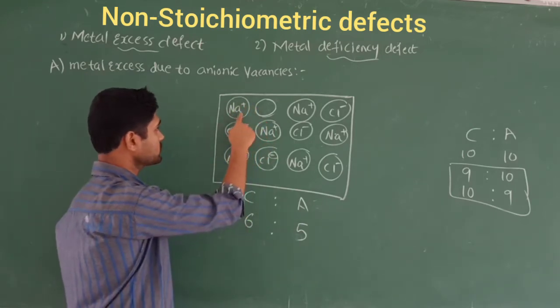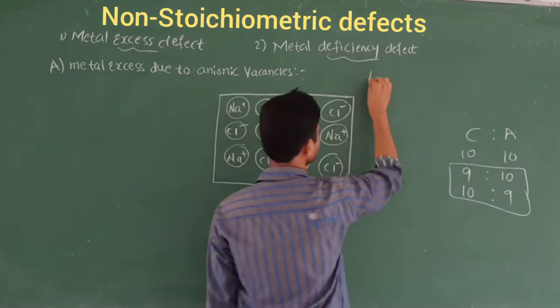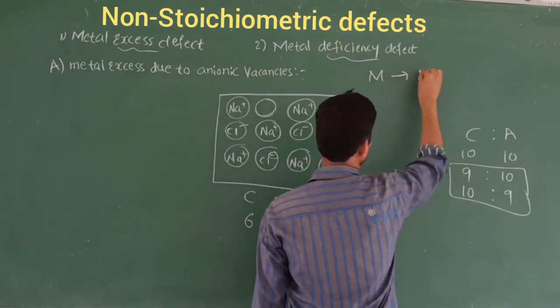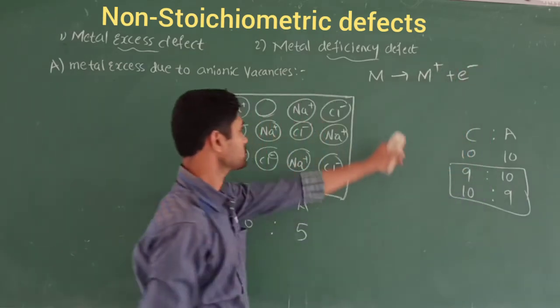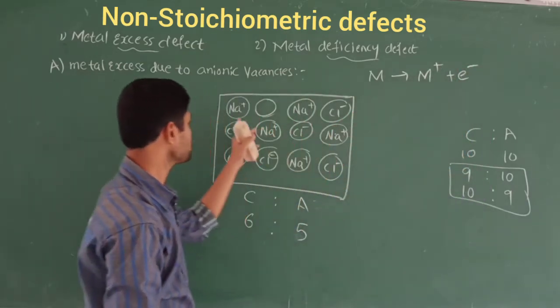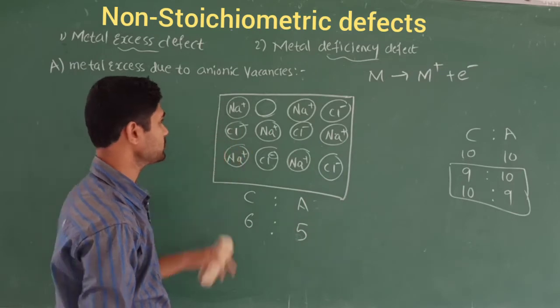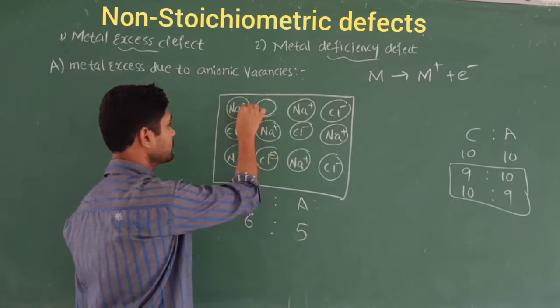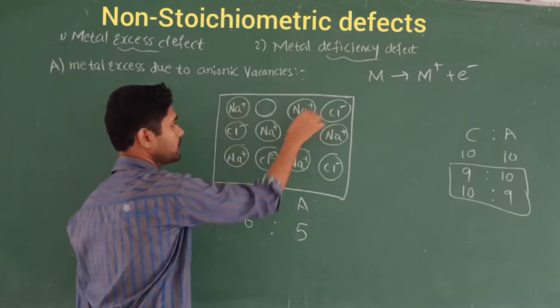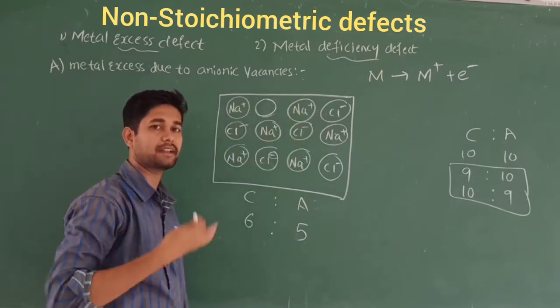How do you say metal? So here, this is metal, right? When it loses the electrons, it becomes this form. So the metal loses one electron and becomes M plus, right? Like this I am going to write here, because metals are highly electropositive. That's why I am going to write the cation and anion ratio like this, because anions are the ones which gain an electron, right?